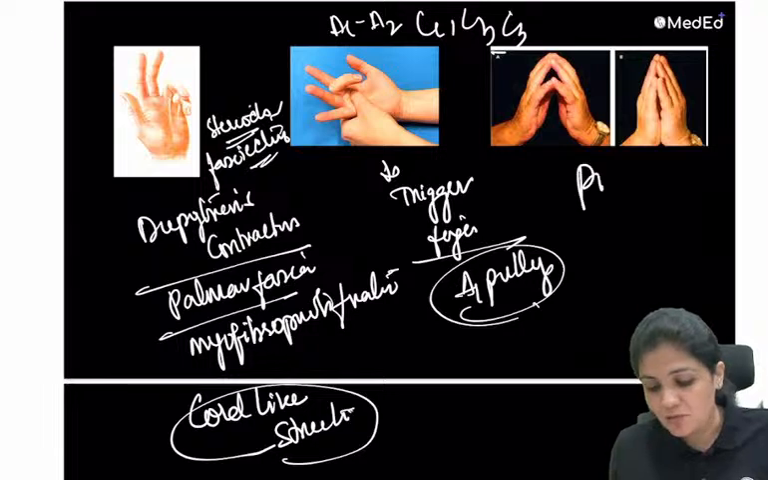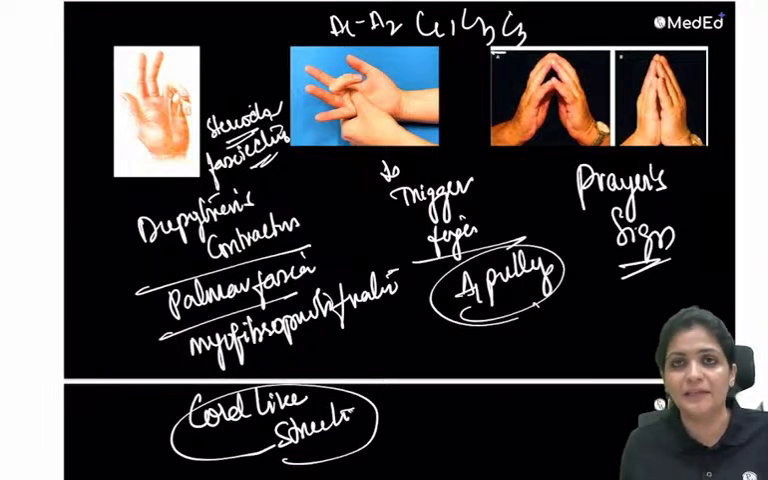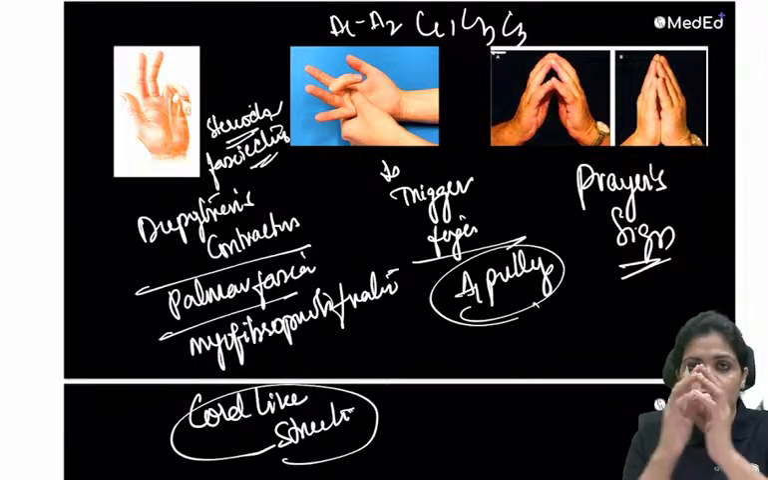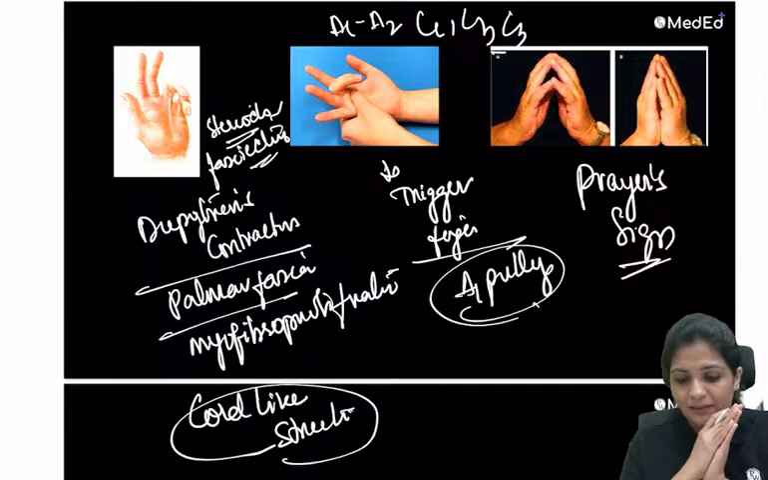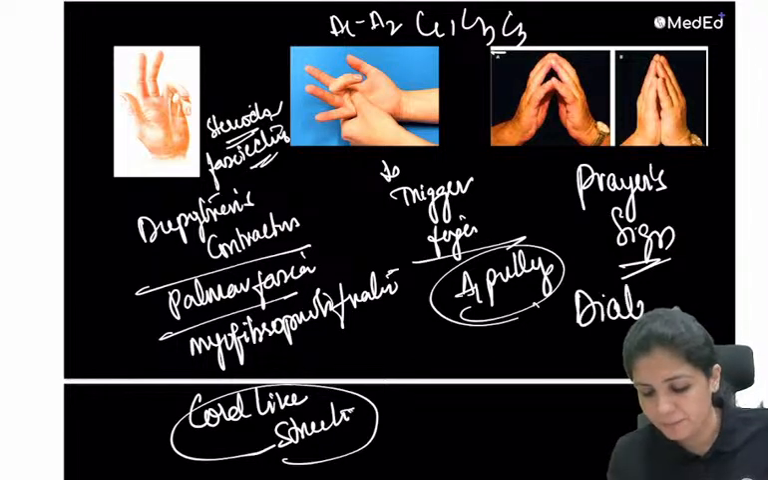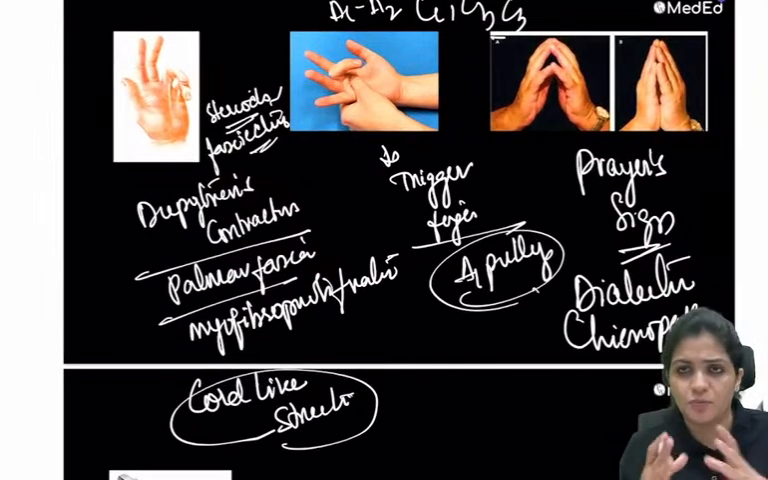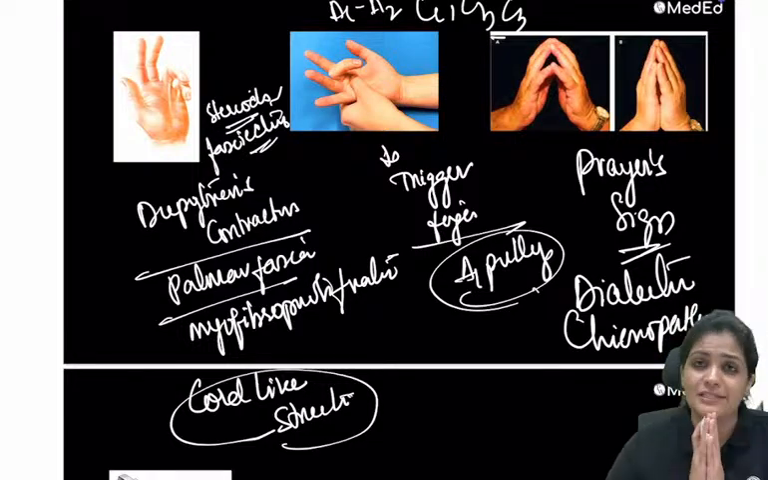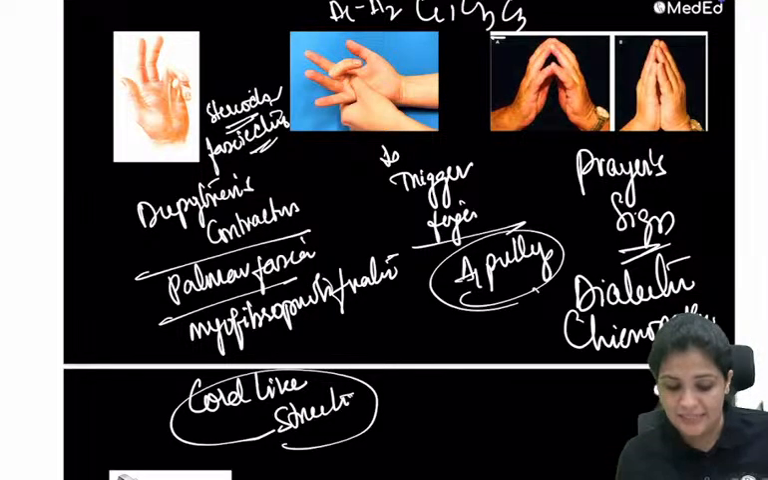And what is this? This is called the prayer sign. Prayer sign is in diabetic cheiroarthropathy, where the patient is not able to pray. So you can't bring all the fingers together. There is some type of neuropathic joints where you can't do the actions, prayer sign, right?